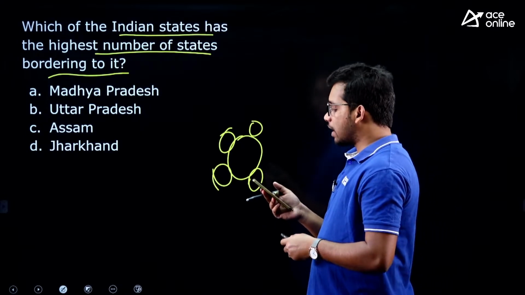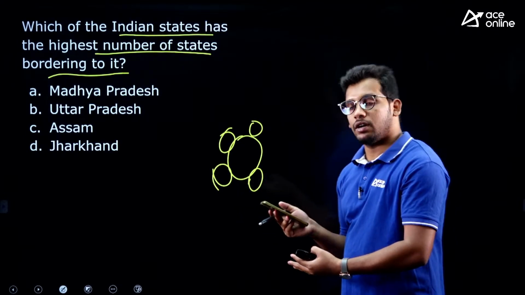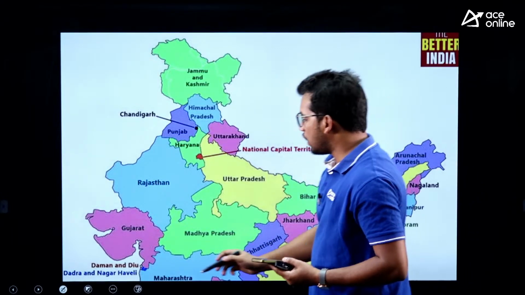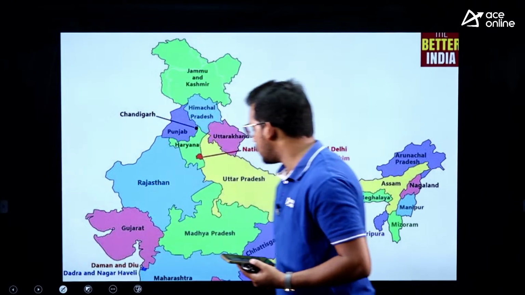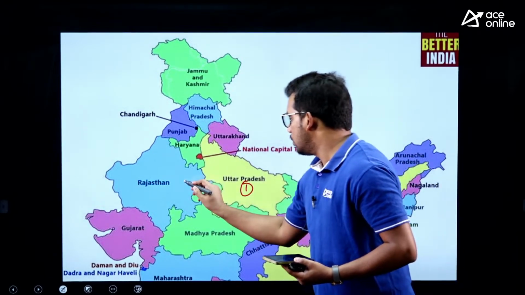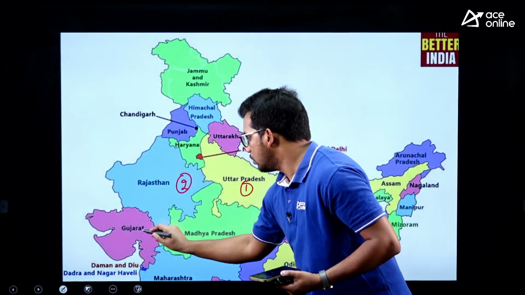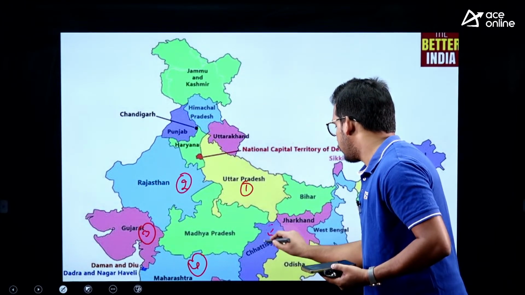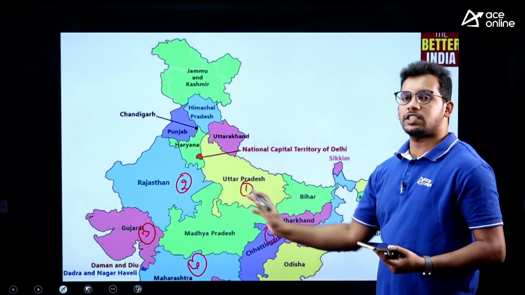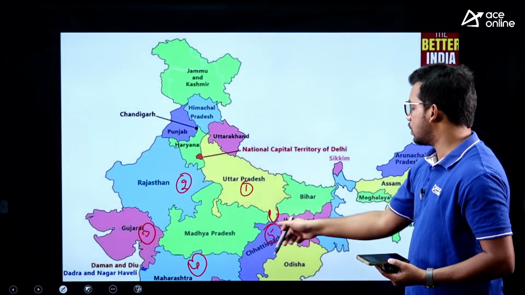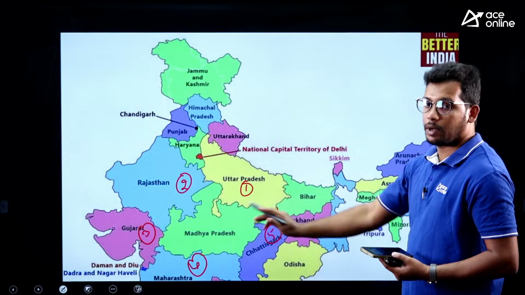Let's check the map, then we will come back to the answer, right. Someone is saying Madhya Pradesh. Let's see how many states border Madhya Pradesh, starting from the north: 1, 2, 3, 4, 5, that's all. Only 5 states are bordering Madhya Pradesh. Here Uttar Pradesh comes in and divides Bihar and Jharkhand so they do not touch Madhya Pradesh.